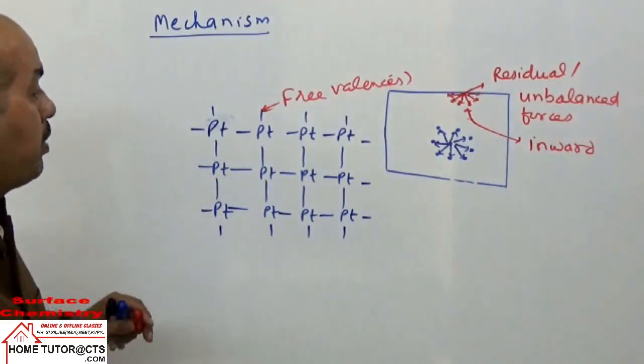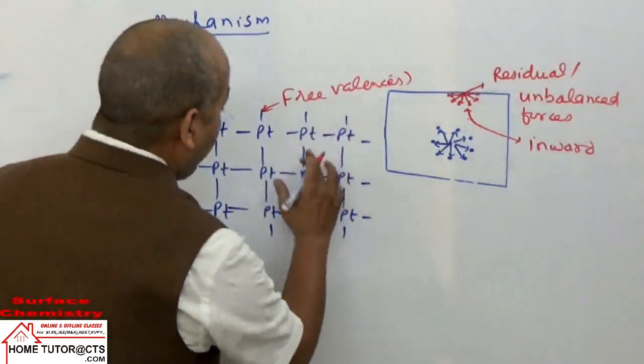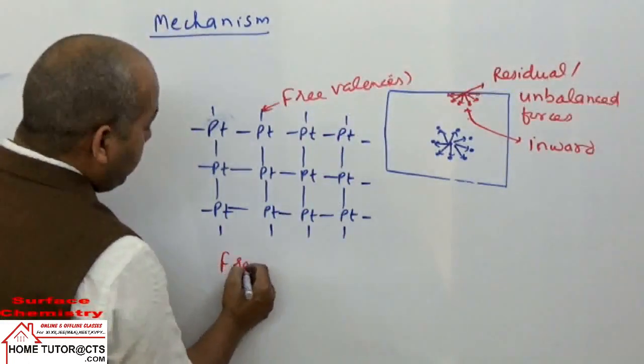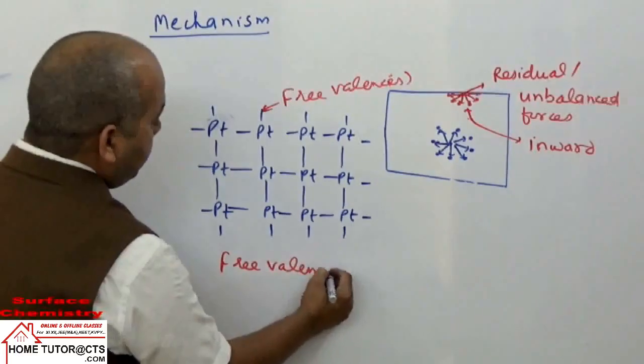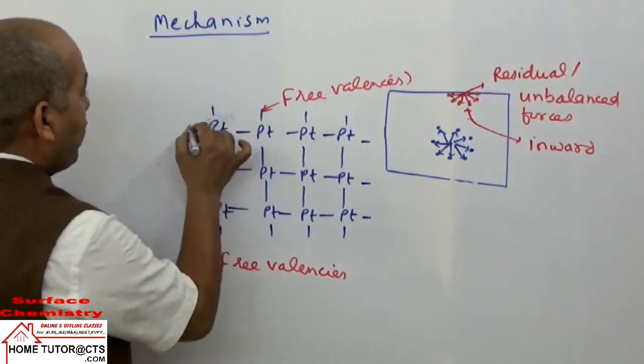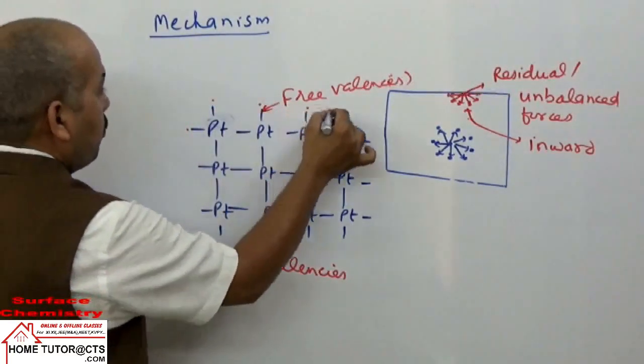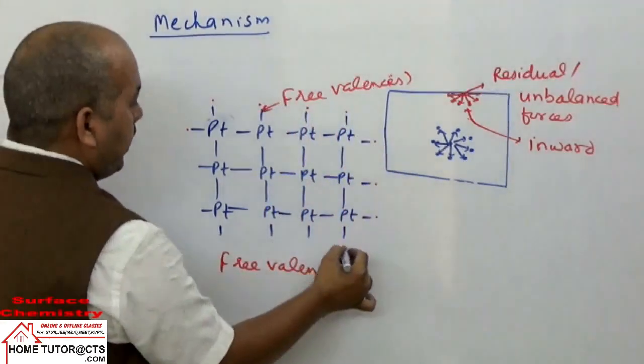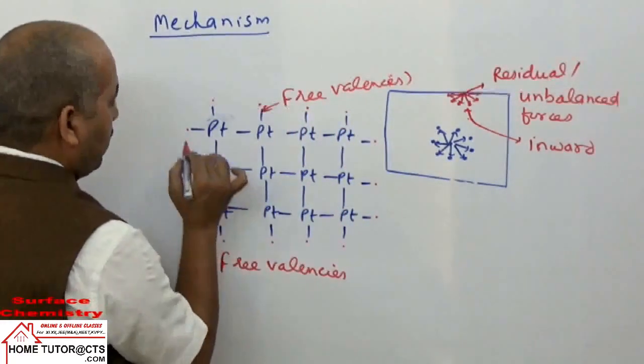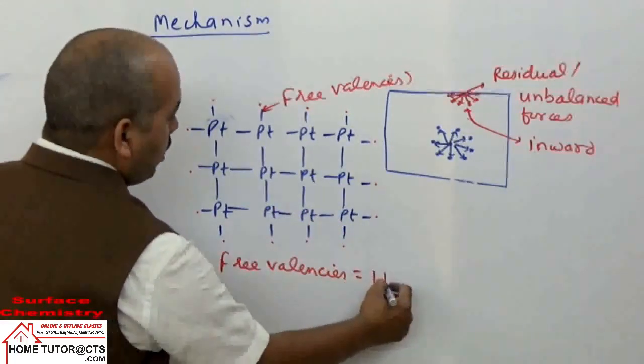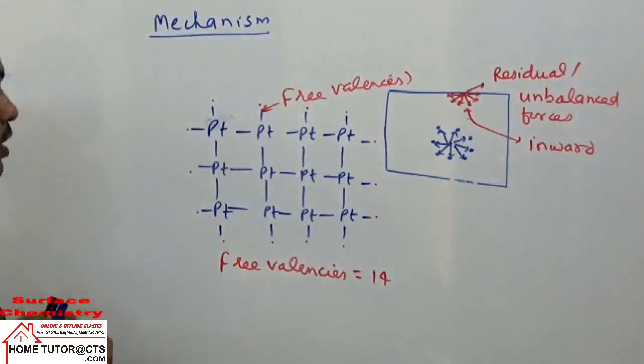And one thing more you remember. Right now in this case, how many free valencies does it have? कितना है इसमें काउंट करिए जरा. 1 2 3 4 5 6 7 8 9 10 11 12 13 14. Which are visible to you, we have 14 free valencies.